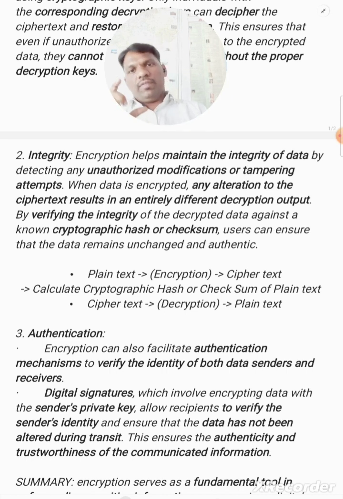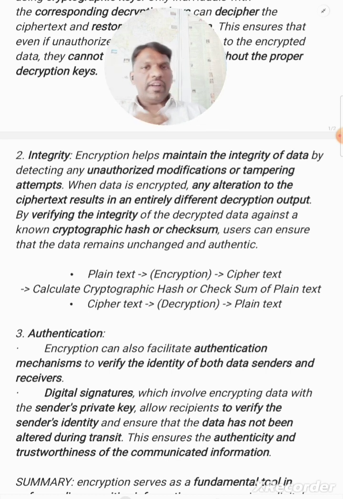For example, if we have plain text, we use a hash function or checksum algorithm to calculate the hash or checksum of the plain text. We use encryption, so we get ciphertext, and we decrypt it and get the original data. Then we compare the hash values with the original data.